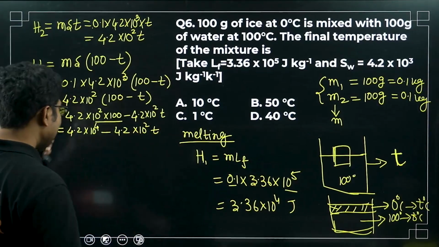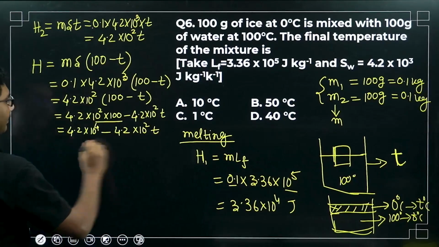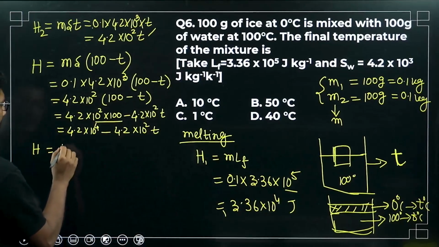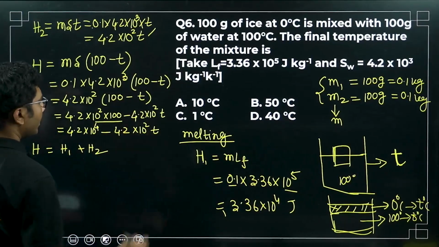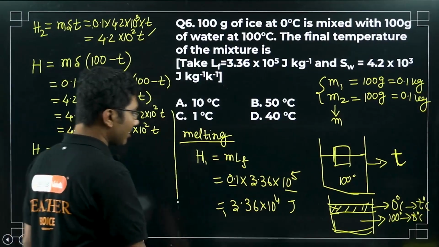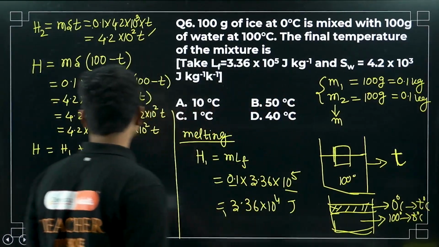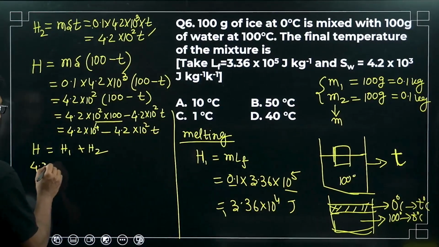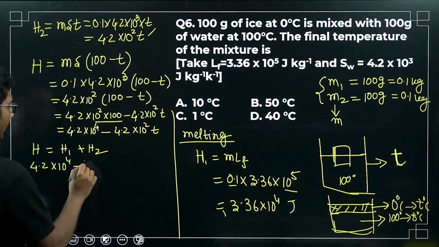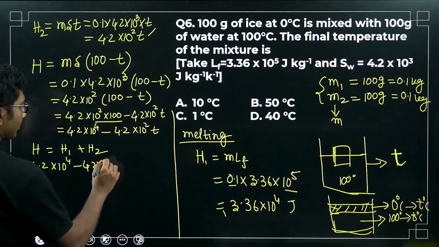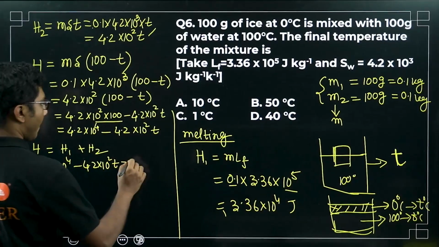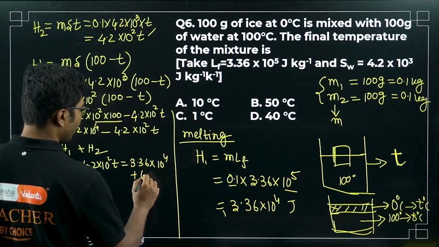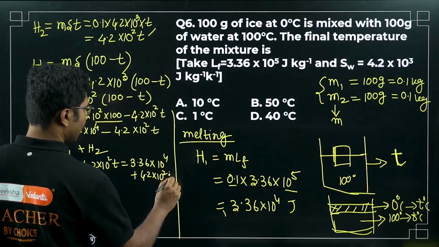So this is the heat that is supplied, right? This amount of heat is supplied, and this heat and this heat is absorbed. So H is basically H1 plus H2, right? This is basic physics. Energy cannot be created or destroyed. So whatever heat you supplied, that same amount of heat should be absorbed. So we can say that 4.2 times 10 to the power of 4 minus 4.2 times 10 square T equals 3.36 times 10 to the power of 4 plus 4.2 times 10 square T. Both of them are the same.